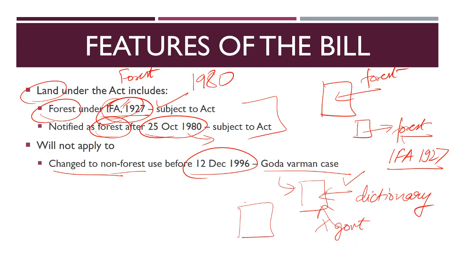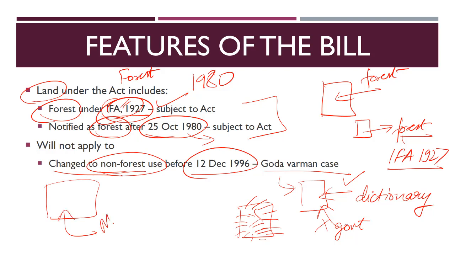So if there is a patch of land having multiple trees and which looks like a forest, then it is considered a forest. That is what the Supreme Court said. There is no need for the government to notify it as such. So therefore, under this bill, the government wants that any land which is changed to non-forest use, if there is a forest, but the government had already notified that this is not a forest and we will be converting it to some other thing before the Supreme Court judgment, then this is okay. Then the act will not apply. So if you are not clear, please listen to it again. I am very sure that you will be clear about this point.